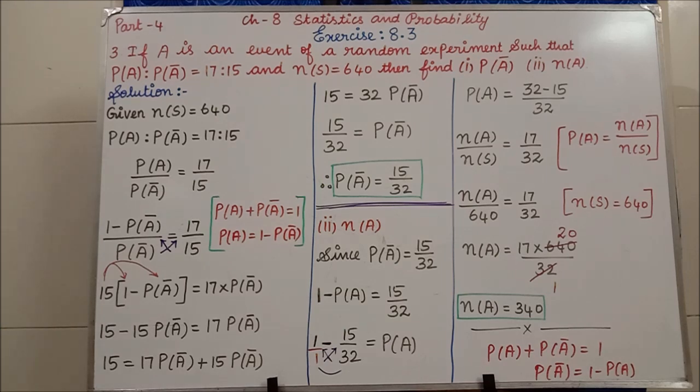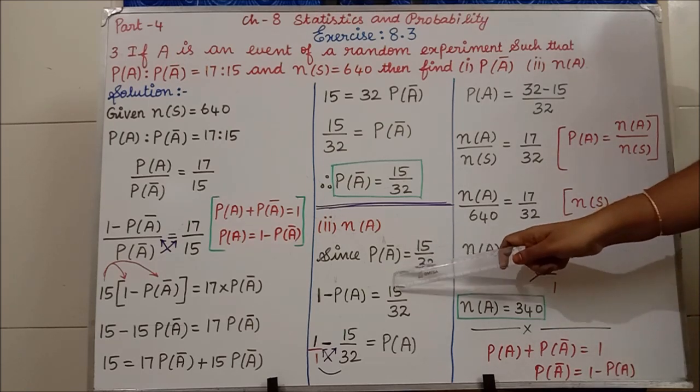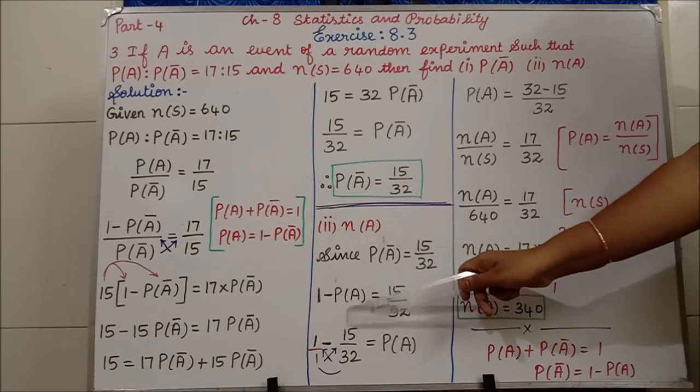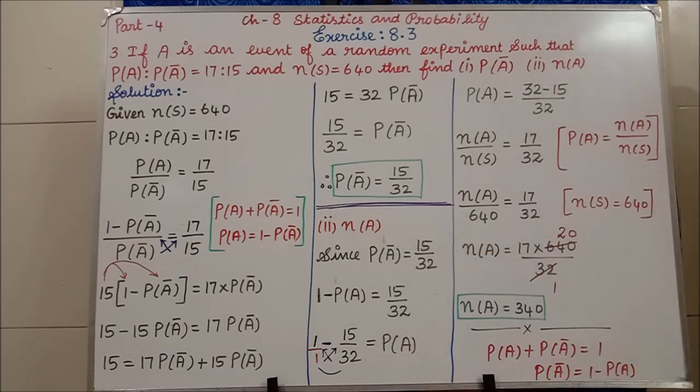Now I am going to change it into P of A. P of A plus P of A bar is equal to 1, we know the formula, so I take P of A to the other side and get 1 minus P of A. In the place of P of A bar, you write 1 minus P of A, is equal to 15 divided by 32.